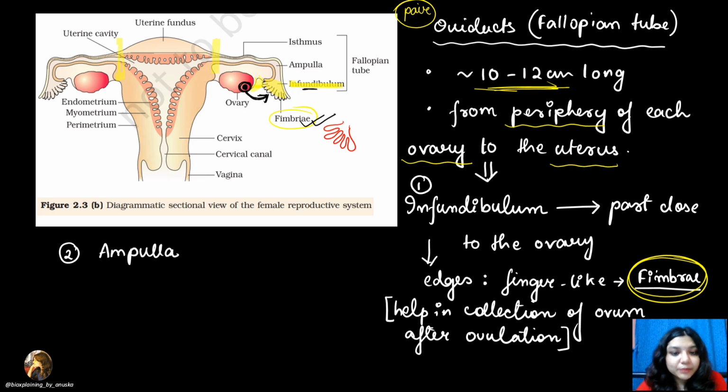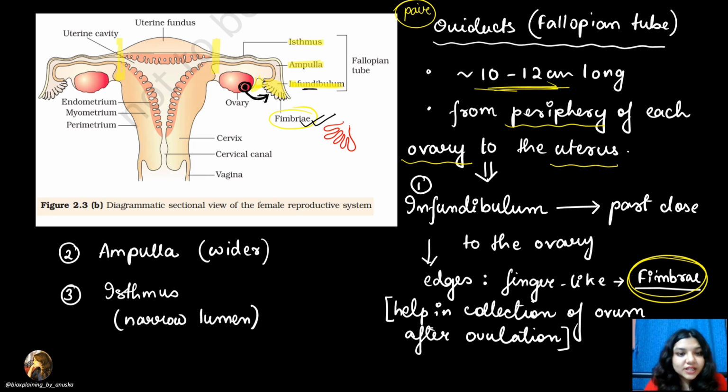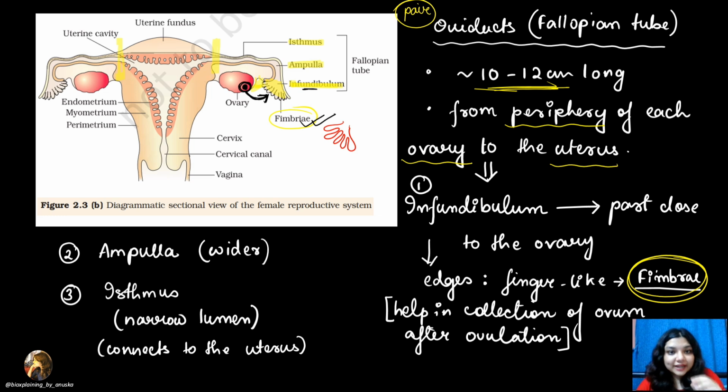Okay? Next, what is the next part of the oviduct? Next comes the ampulla. Again, go to the diagram. The next wider part is known as the ampulla. And after that, you have the isthmus. This part. So what is the isthmus? It is comparatively narrow. It has a comparatively narrower lumen than the ampulla. And it will connect the oviduct to the uterus.